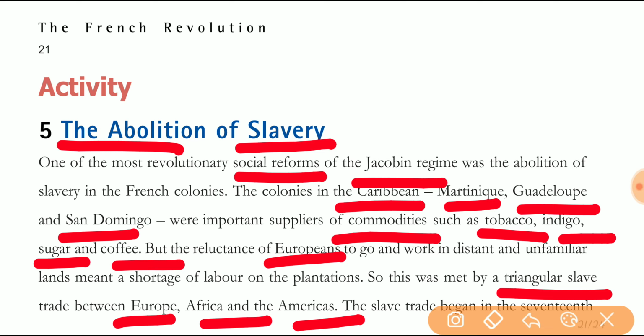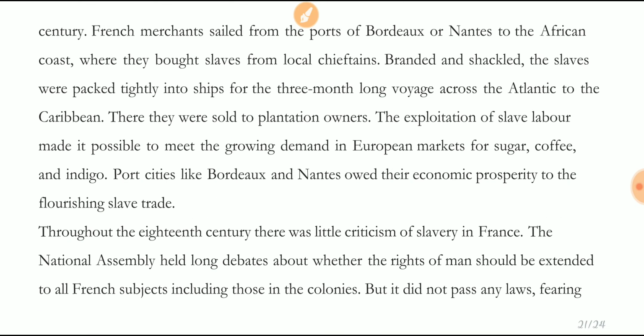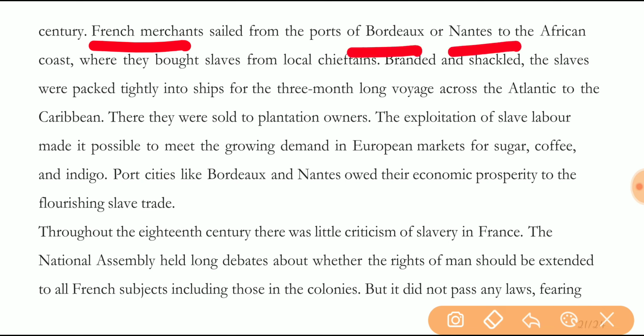So how did this slave trade start? It started from the 17th century, and French merchants sailed from the ports of Bordeaux and Nantes to the African coast. Slaves were directly purchased from the African colonies, from the local chieftains. Then they packed the slaves tightly and sent them on a 3-month long voyage across the Atlantic Ocean to the Caribbean colonies.